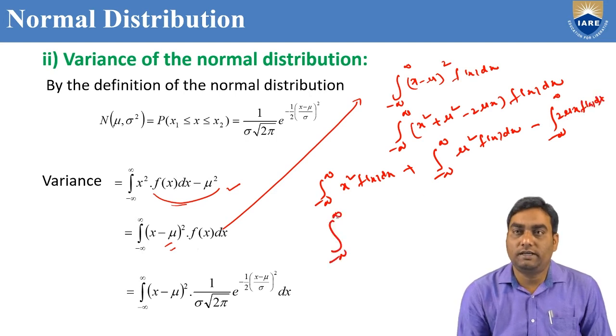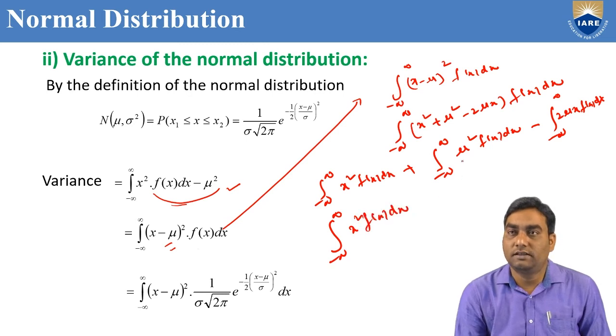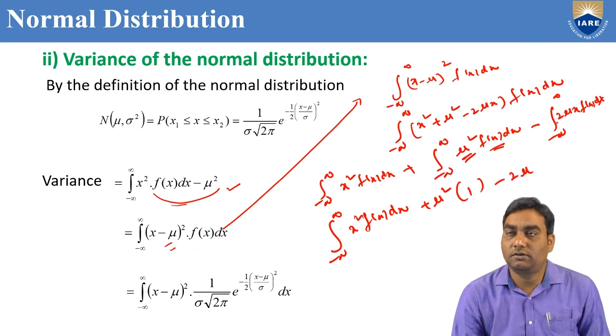This is equal to integral minus infinity to infinity x square f of x dx. This mu square we can take outside. Mu square, if you take outside, integral f of x dx, that is the total probability, which is 1, minus 2 mu outside, integral x into f of x dx. That is the mean of the normal distribution, one more mu, minus 2 mu square.